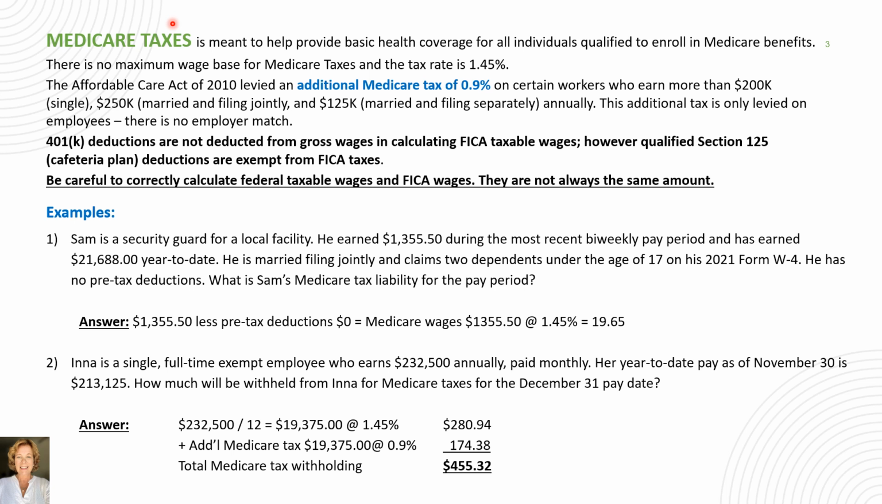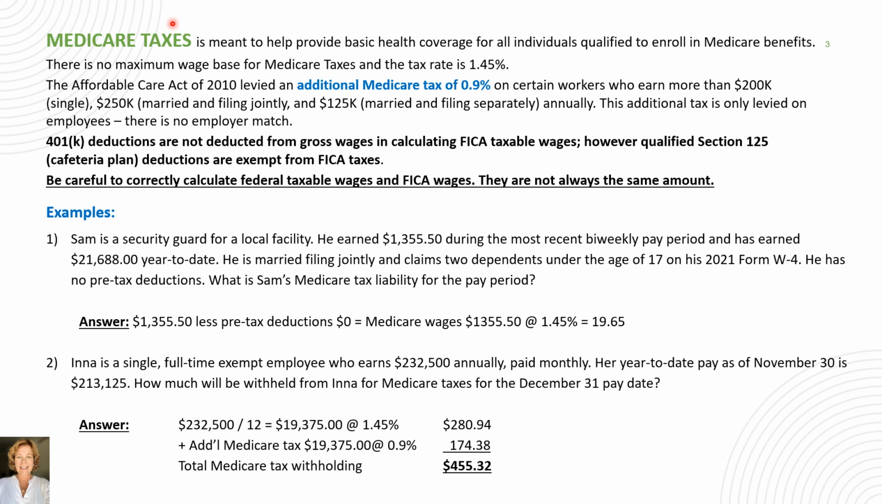In addition, the Affordable Care Act of 2010 levied an additional Medicare tax of 0.9% on certain workers who earn more than $200,000 if they're single, $250K if they're married and filing jointly, and $125K if they're married and filing separately annually. This additional tax is only levied on employees. So important, employers do not pay this additional percentage.